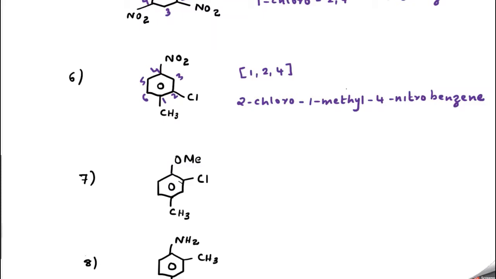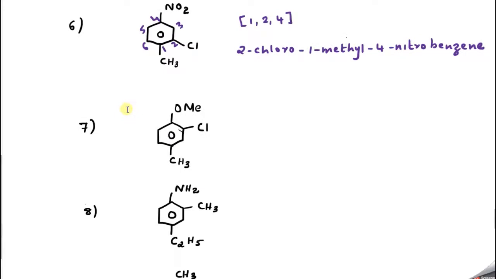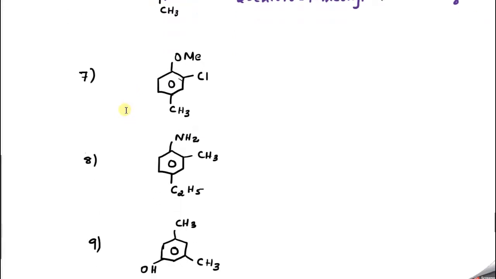Okay, let me try the next question. So I have worked out a huge number of questions just to make you familiar with organic chemistry and make it easier. Okay, so here also all are substituents. So how should I start numbering? I should start numbering in such a way that two groups are nearby. So let me start from here 1, 2, 3, 4, 5, 6. So the lowest possible locant is 1, 2, 4.